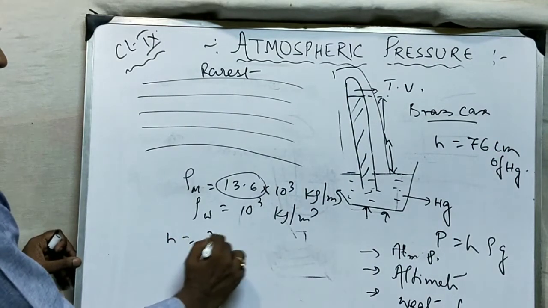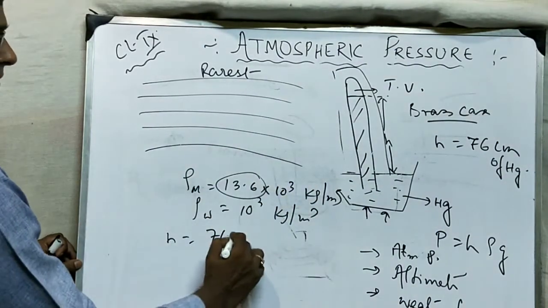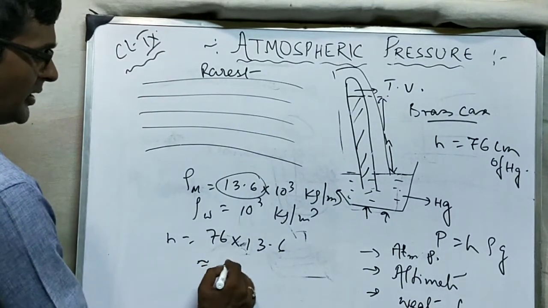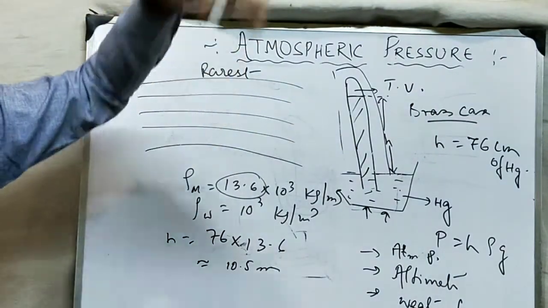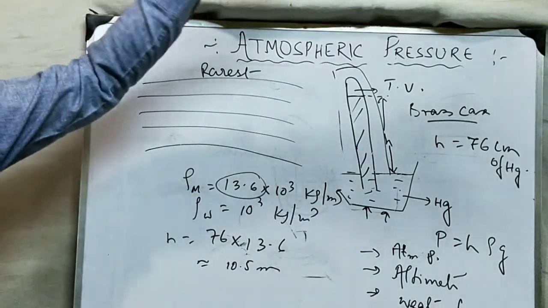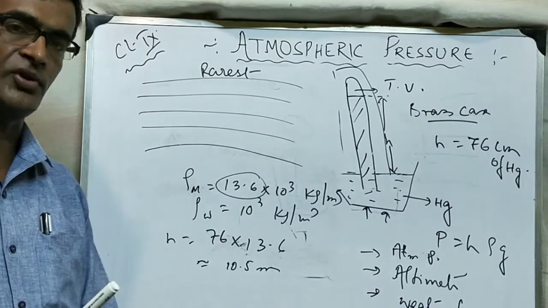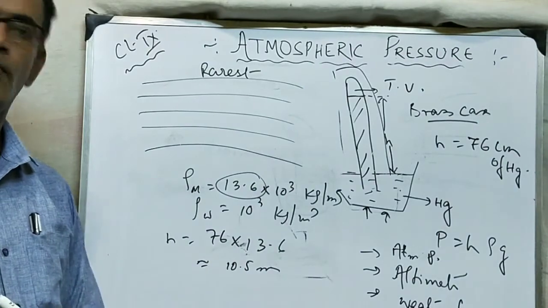Actually, if I am making a mercury barometer, the height is 76 centimeter, so with water it is 76 centimeter into 13.6. Roughly, this will be about 10.5 meter. 10 meter means the size of a 3-storied building. So we would have to make the barometer almost the size of a 3-storied building to measure the atmospheric pressure. Is it possible to make a glass tube of this height? I don't think so. That is why we will not take water.